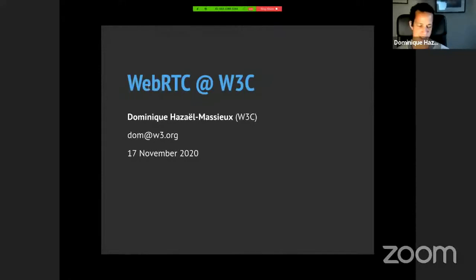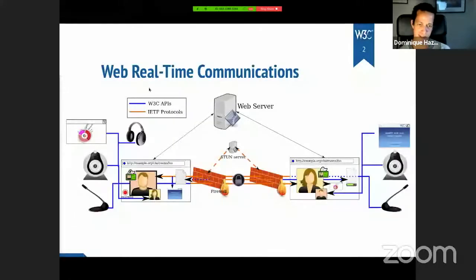First, what is WebRTC? WebRTC stands for Web Real-Time Communications. And basically, as I've alluded to before, it's a set of technologies we've been working on for quite some time. And it enables the browser to serve as an endpoint for audio-video communication. So just as we are using Zoom today to chat over the Atlantic Ocean, you can bring a link to your web browser, click on it, and here you are talking with another person or a group of persons across the world. And this is all made possible by this set of technologies, WebRTC.